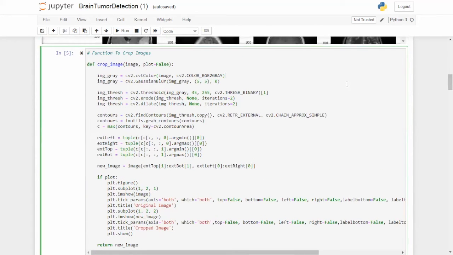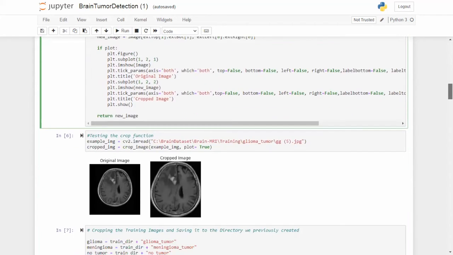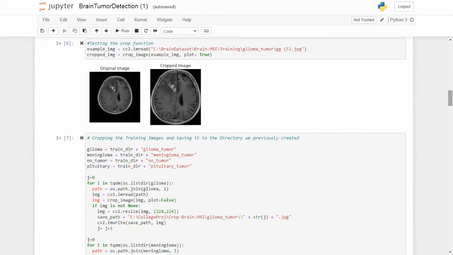Here we have converted the image into grayscale and applied Gaussian blur to remove or lessen the noise. Then we've applied morphological operations, namely threshold, erode, and dilate. And then we applied a function to find the contours of the image, grab those contours, and then crop the image based on that contour. So our resultant image will be feature extracted and cropped as well, which means the image only contains that part and only those details which are necessary for training our model.